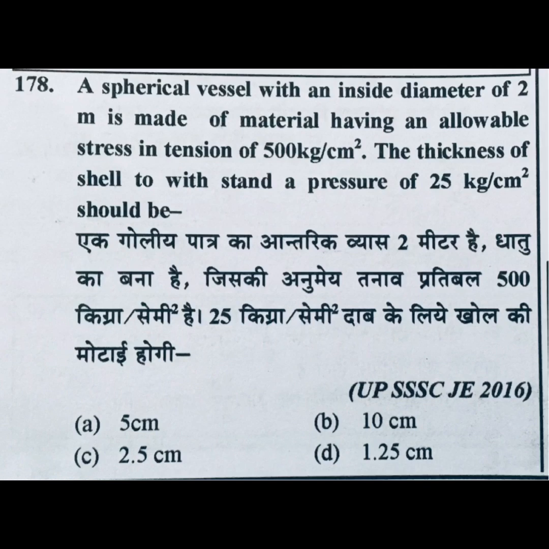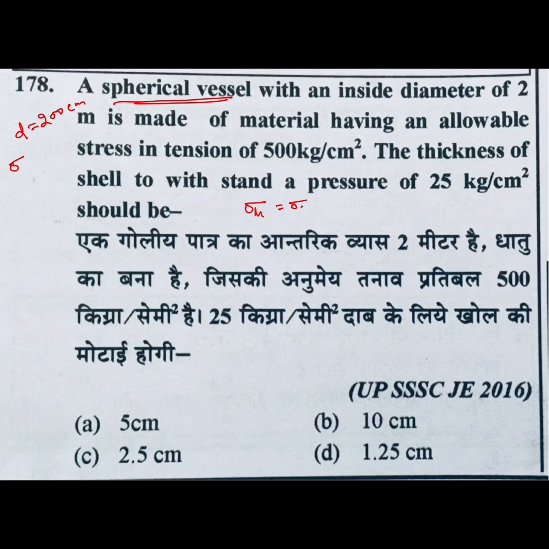Next question, a spherical vessel with an inside diameter value given and made of material having an allowable stress in tension of 500 kg per centimeter square, the thickness of shell to withstand a pressure of 5 kg per centimeter square should be how much? So data given: inside diameter D is 2 meter, and options are in centimeter, so we will write 200 centimeter. Then your permissible stress or allowable stress.